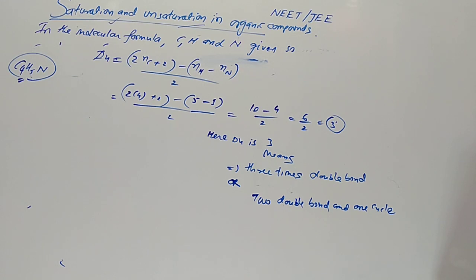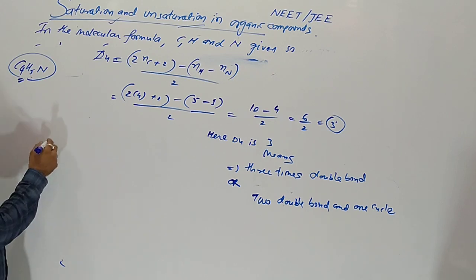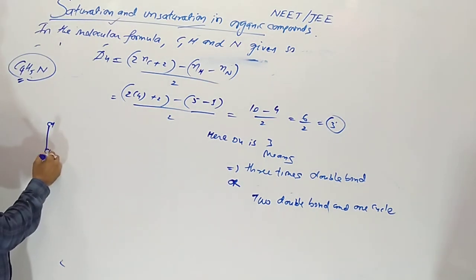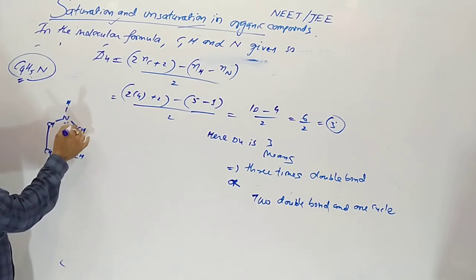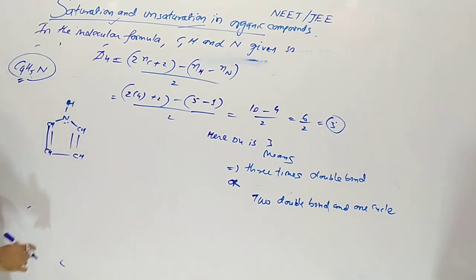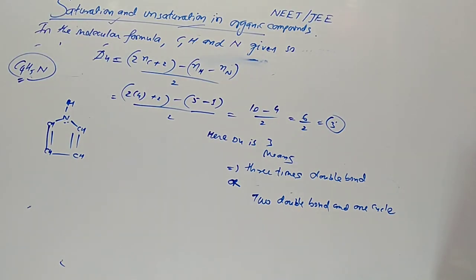Understood? So here our Du is 3. In this case you can see 1 cycle and 2 double bonds. Number of hydrogen: 1, 2, 3, 4, 5. In the ring, 2 double bonds and 1 cycle, the last option.